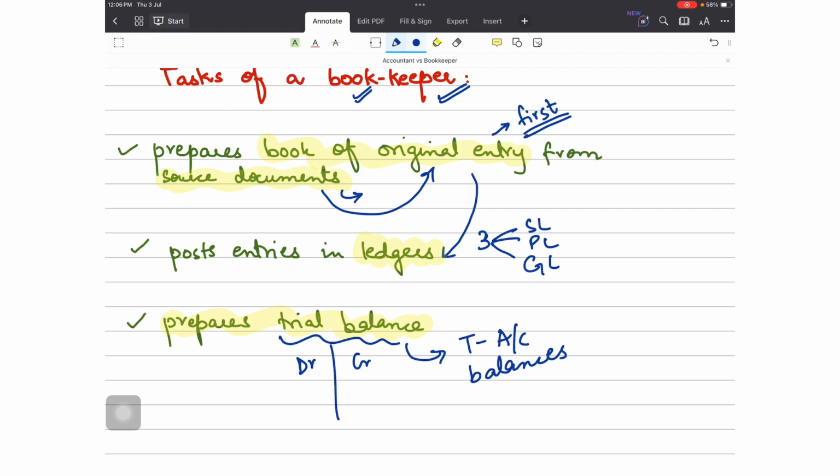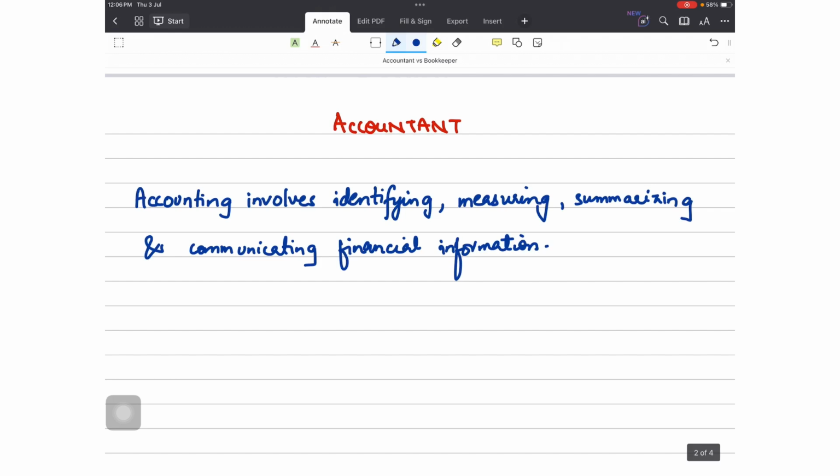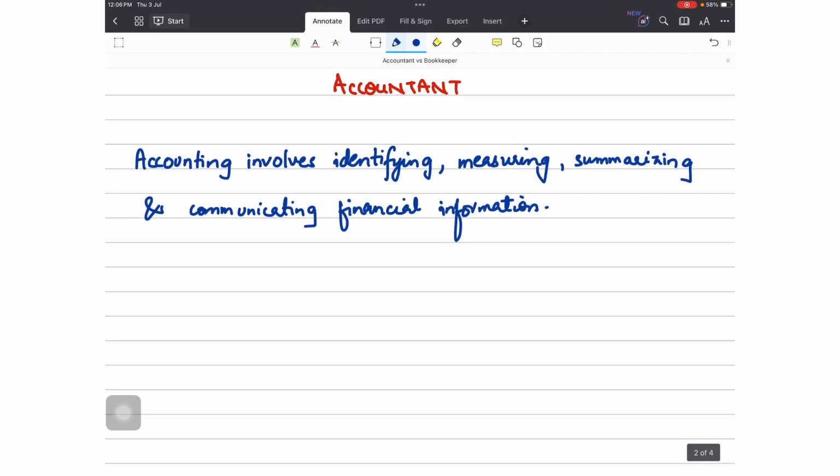Now comes the work of an accountant. What does an accountant do, or what is actually accounting? Accounting first of all involves identifying financial information. What do I mean by identifying? For instance, what information should become part of the financial statements and what shouldn't, what is material and what isn't, what can be omitted and what can't be omitted. Then measuring financial information. For instance, by how much have my sales grown in the current year, by how much should I cut down my expenses so that I can become more profitable, etc. This interpretation is also done by the accountant, and this happens in accounting.